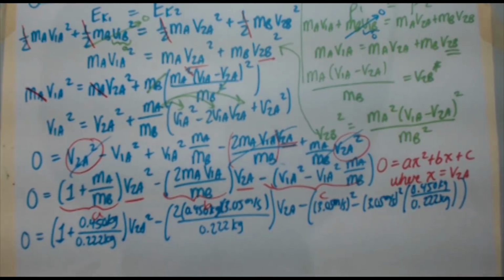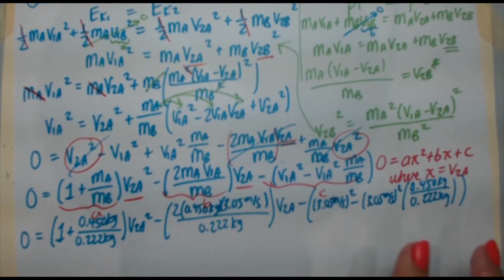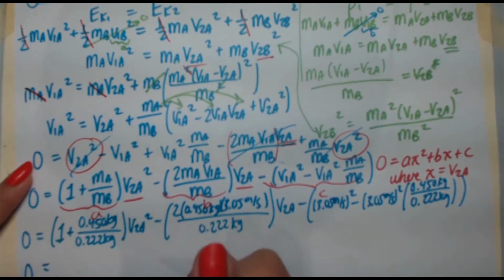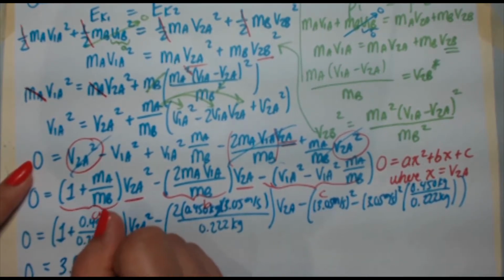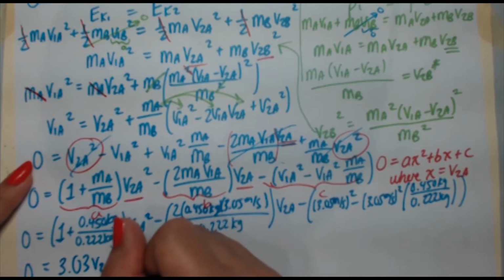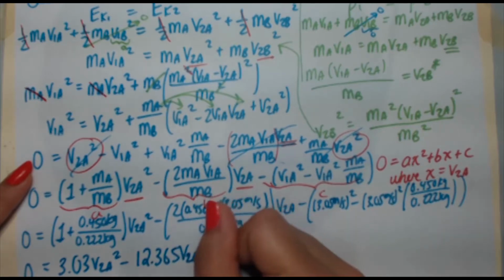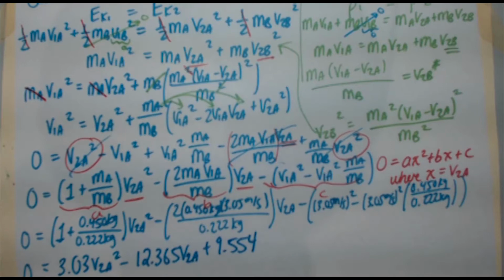Okay, so that's a lot. I know it looks like a lot. Do it one by one. Solve this, then this, then this. Get the numbers. So when you do that in your calculator very carefully, you're going to get 3.03 for the first term, so v2a squared. You're going to get minus 12.365 v2a for the next term, and finally 9.554 for the last term.